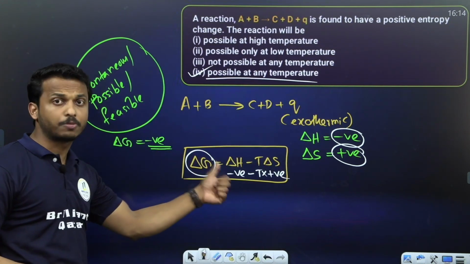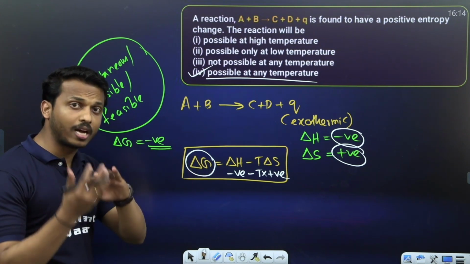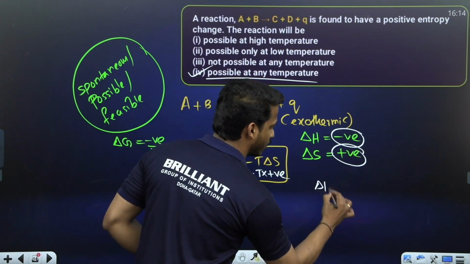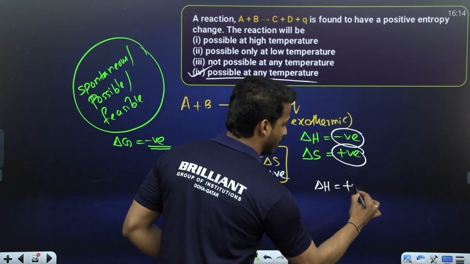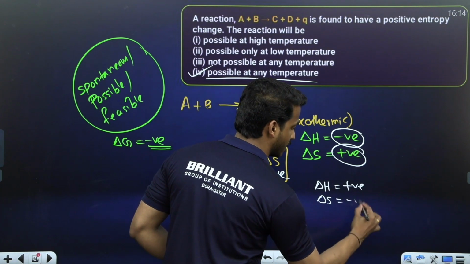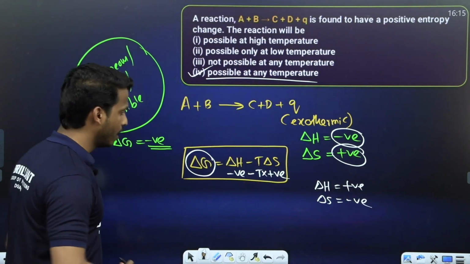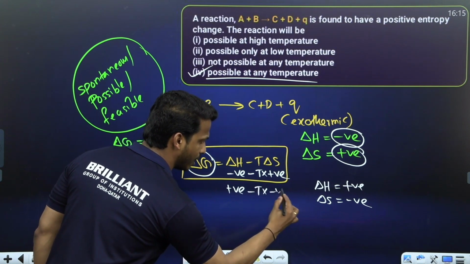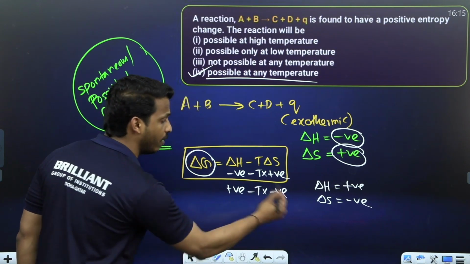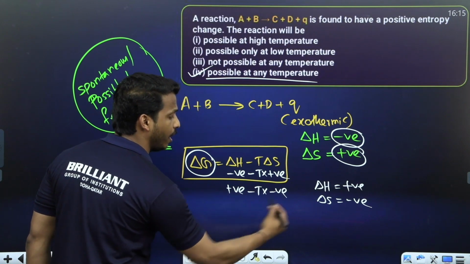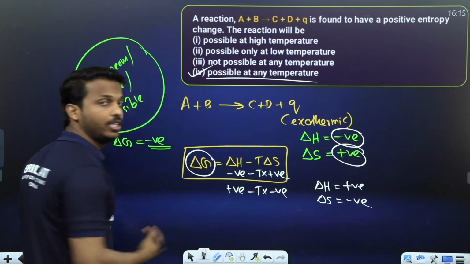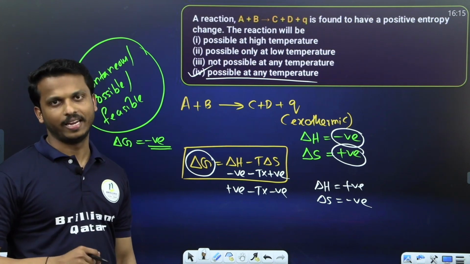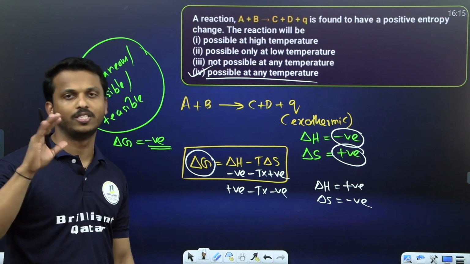With this Gibbs-Helmholtz equation, they will give you delta H. Let me give you one more question. Suppose delta H is positive and delta S is negative. Can you guess? Delta H positive, minus temperature into negative. Negative into negative gives positive. Delta G overall will be positive, right? Delta G positive means the reaction is not spontaneous, not occurring, not feasible.